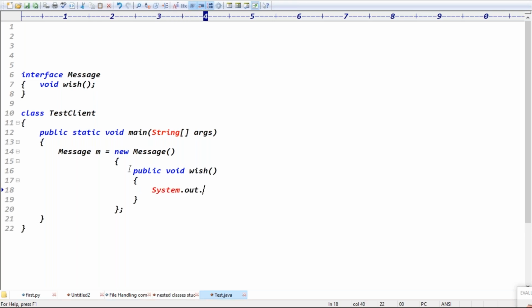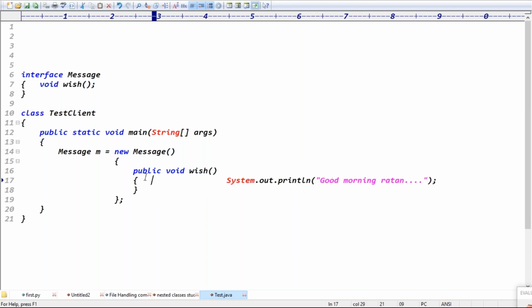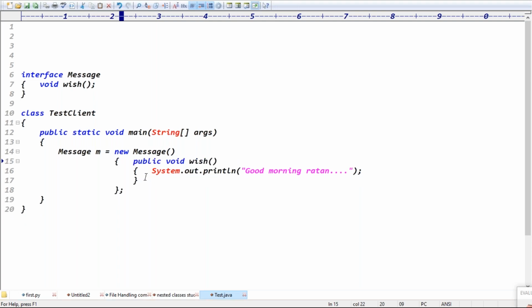System dot out dot println of what? Simply write the message: good morning, Ratan. New message equal to public void, which method is there. Then these implementations can be used by only this client, guys.